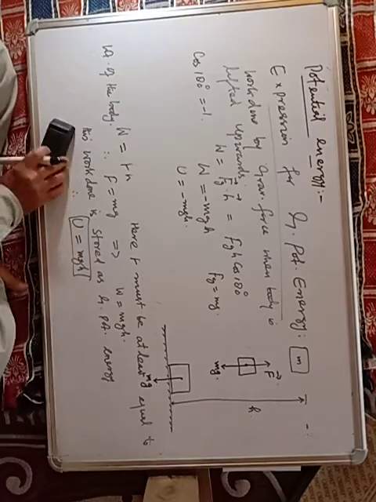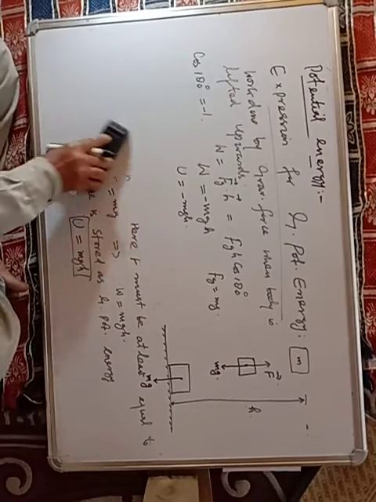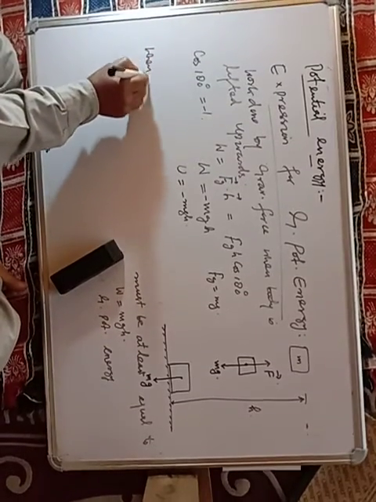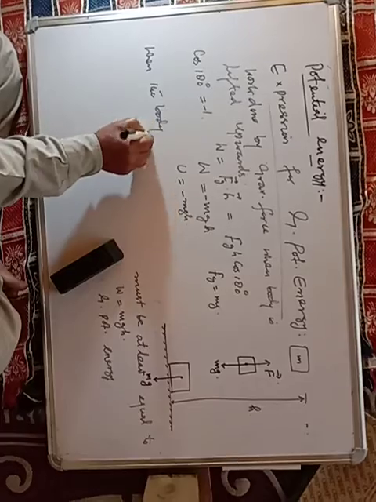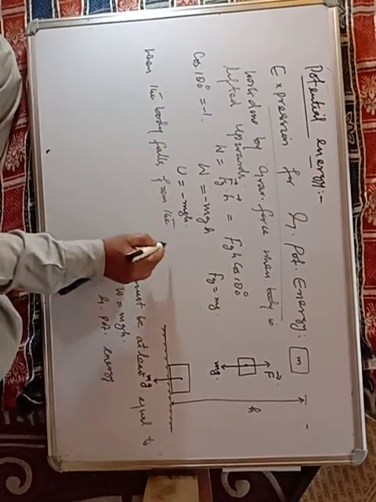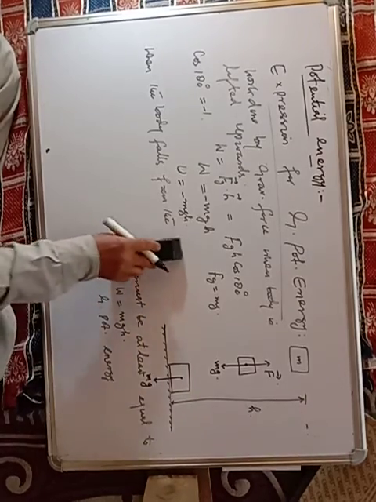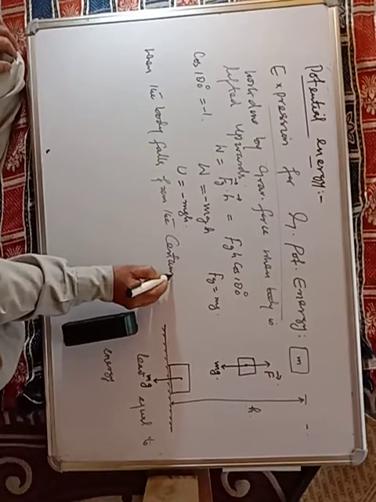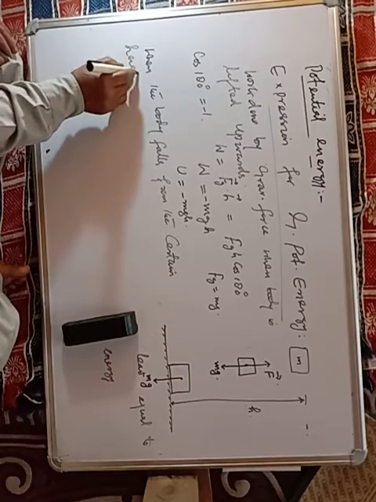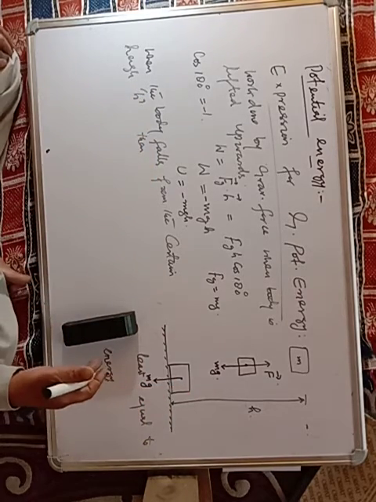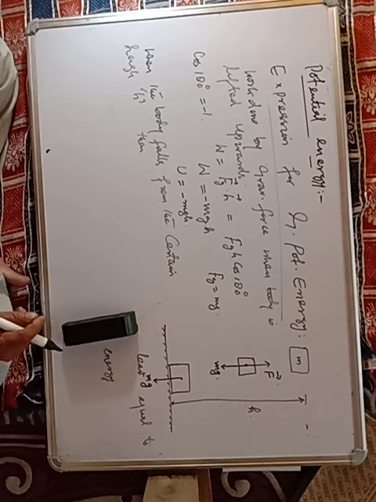Again, the same case when the body falls from a certain height h. When the body falls, that means body is displaced downwards, gravitational force again downwards.